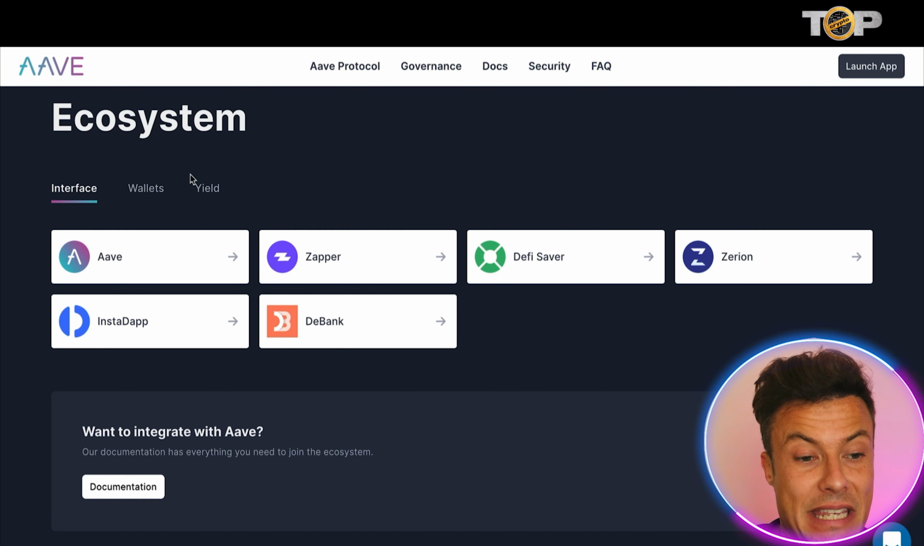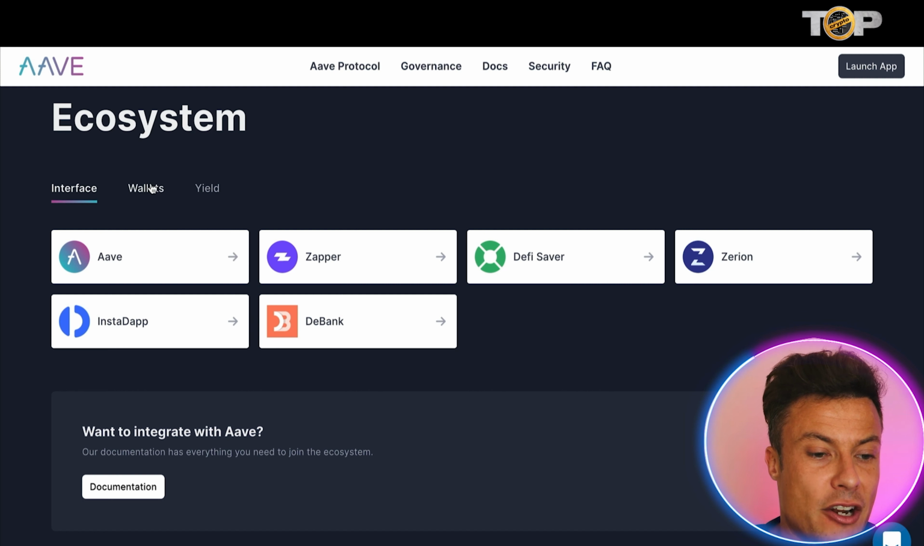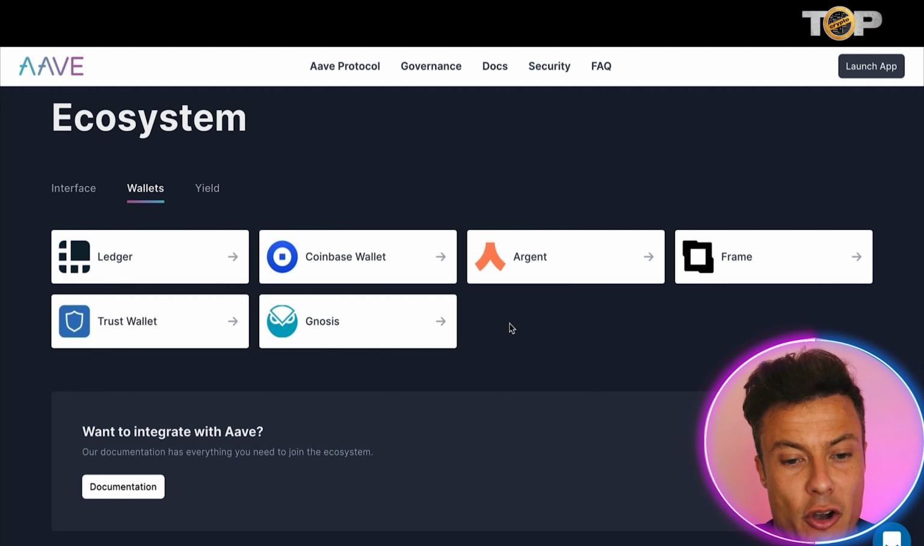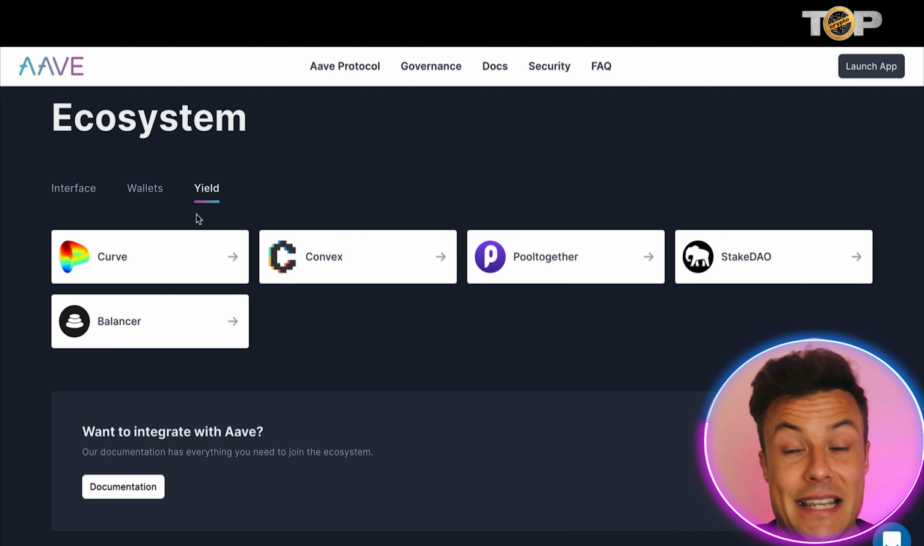Looking down at the ecosystem, guys, you can see that they have various interfaces: Aave, Zapper, DeFi Saver and a few more. Then across to wallets, you can see they operate with most of the big wallets out there, Coinbase wallets, etc. And then into yield, where you can see there is yield farming.